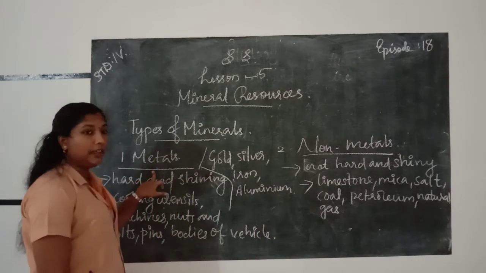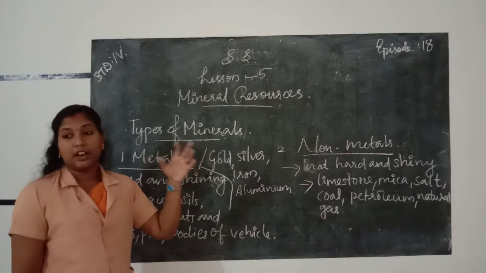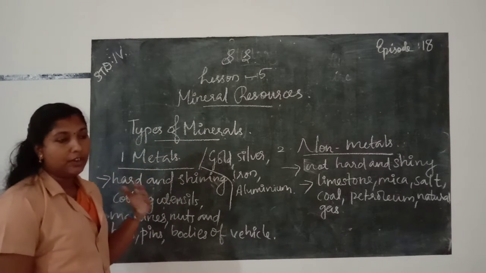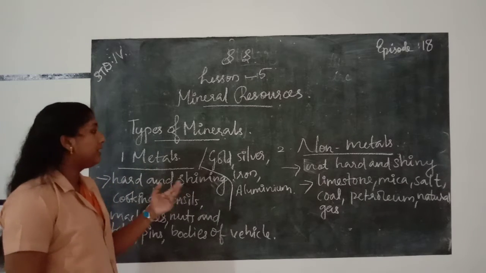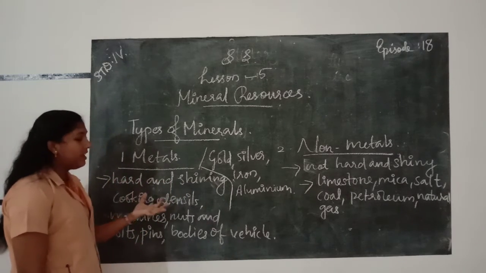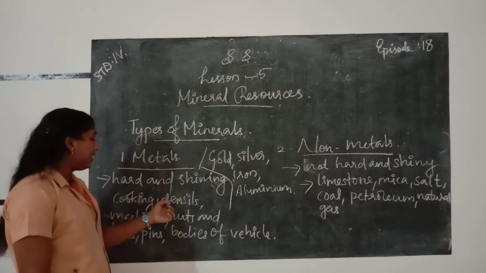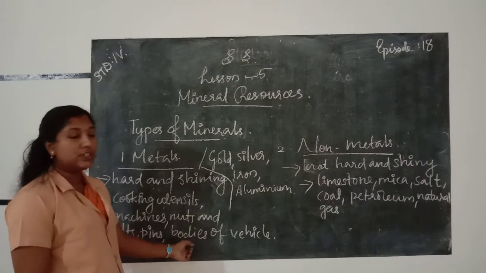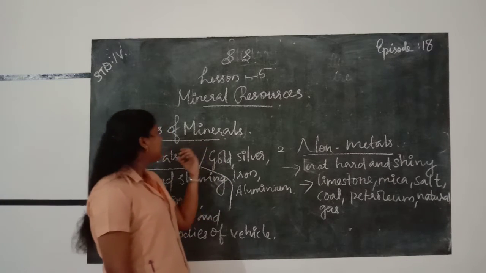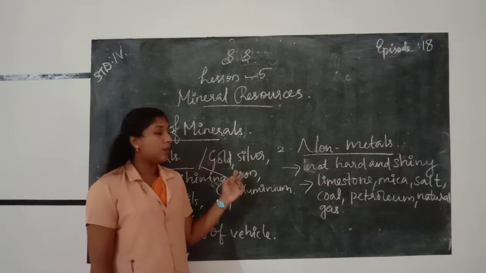Once again, the two types of minerals. Mineral ores obtained from mining give us two types of materials: metals and non-metals. Metals are hard and shiny materials. They are used for making cooking utensils, machines, nuts and bolts, pins, bodies of vehicles, etc. Examples for metals: gold, silver, iron, aluminium.